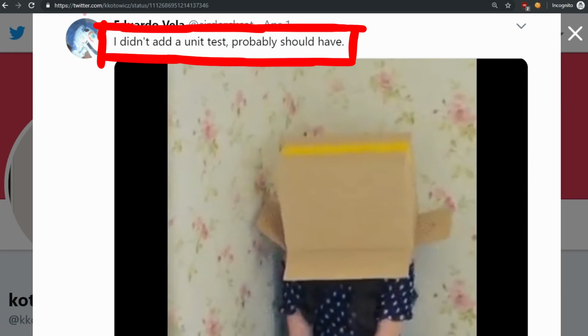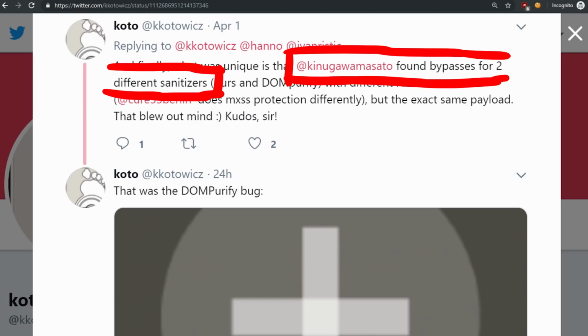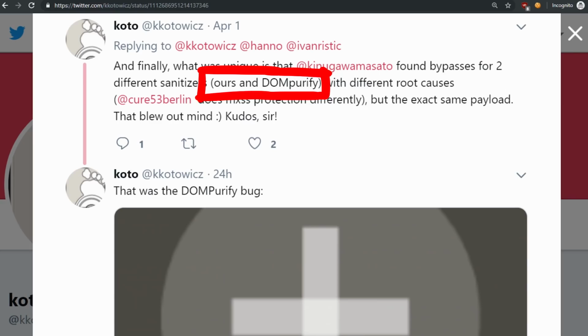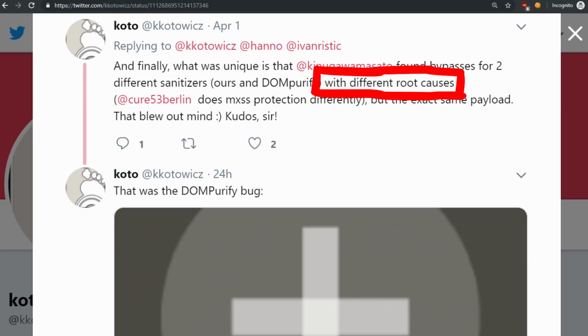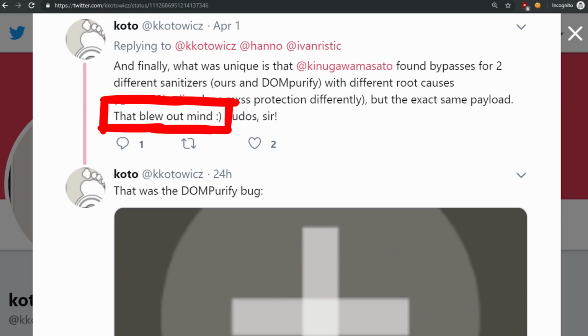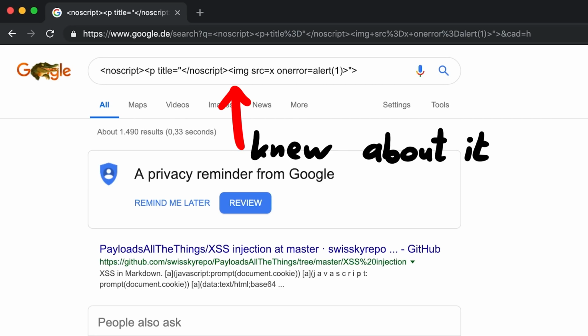regression. And finally, that was unique is that Masato found bypasses for two different sanitizers, but with the exact same payload. Ours and DOM Purify with different root causes. DOM Purify does MXSS protection differently. That blew our mind. Kudos. So you see, other researchers actually knew about this particular behavior already.